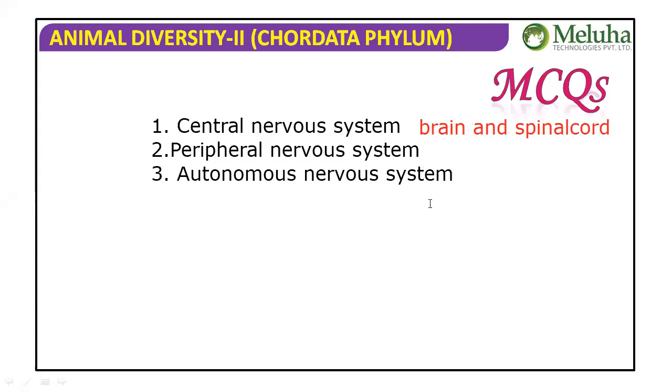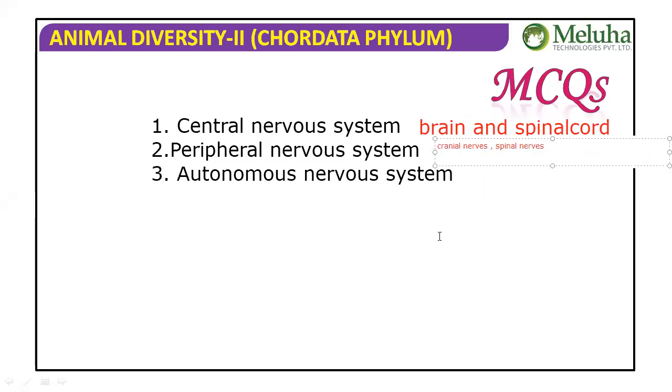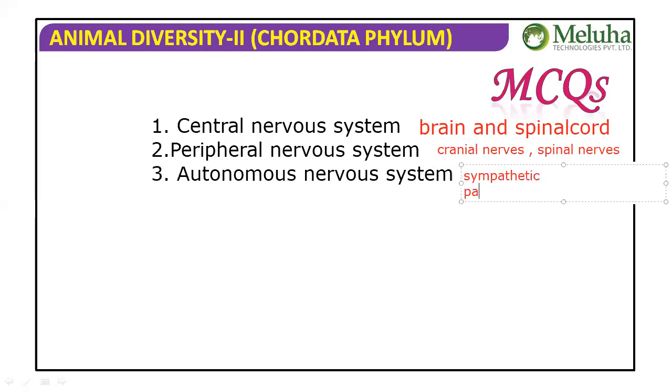Next, the peripheral nervous system includes nerves from the brain, called cranial nerves, and nerves from the spinal cord, called spinal nerves. The autonomous nervous system includes the sympathetic nervous system and parasympathetic nervous system. We have only seen the names, that's all.